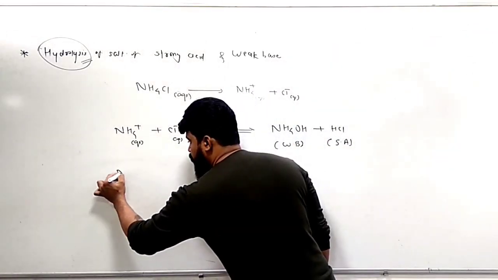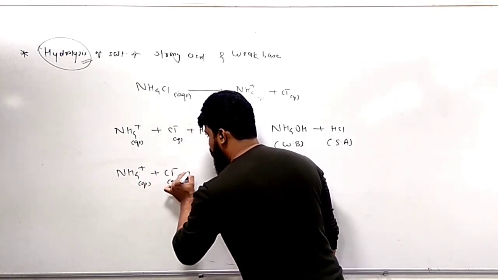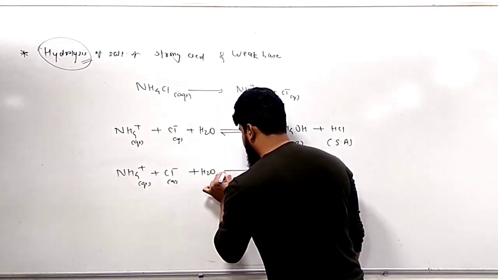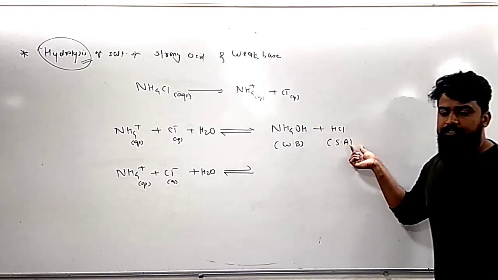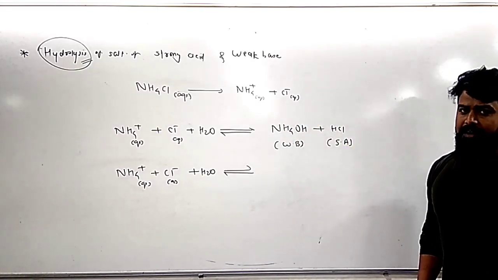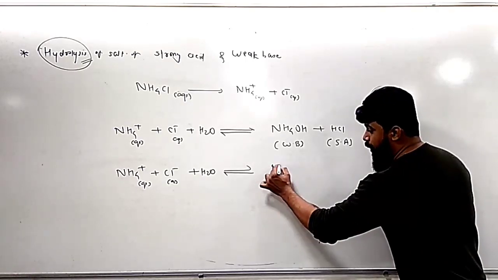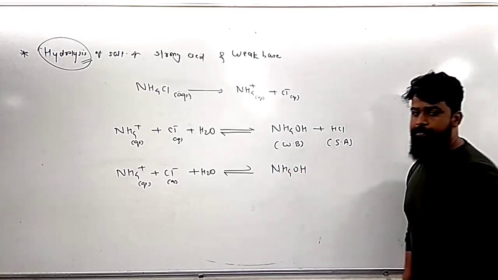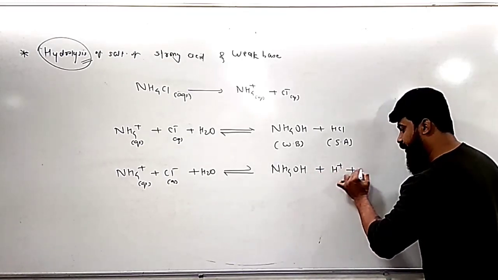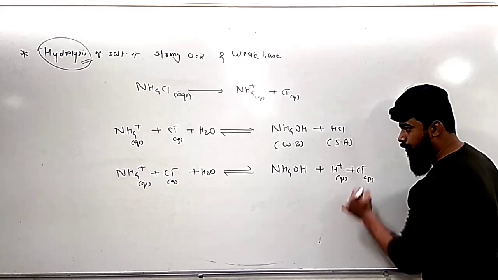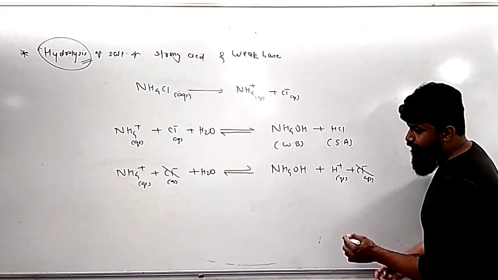acid. So right now NH4 plus and Cl minus of the salt combine with the water molecule and produce the two components, weak base ammonium hydroxide and strong acid HCl. But guys, ammonium hydroxide is a weak base, so it is not going to be dissociated largely. Ammonium hydroxide remains undissociated because it is a weak base, but HCl is a strong acid, so it will be dissociated completely into H plus and Cl minus again. By cancelling the common term Cl minus on both sides, what is the final reaction?